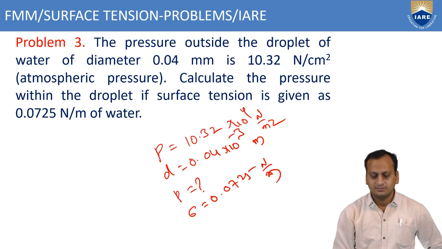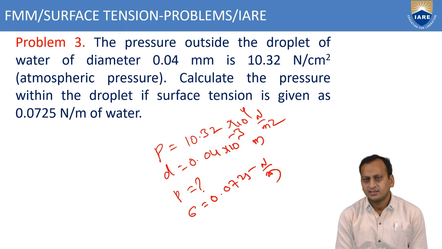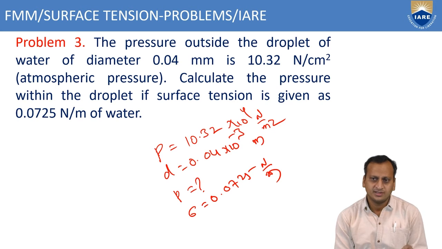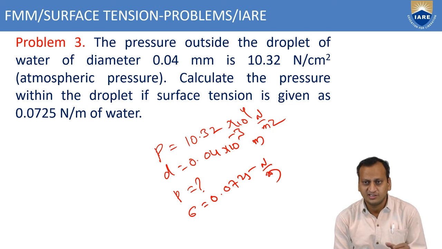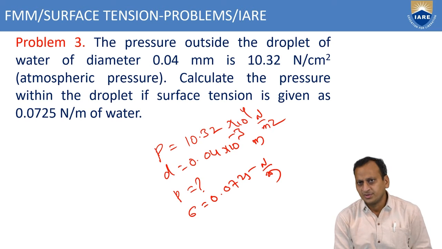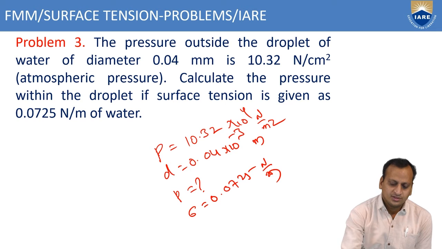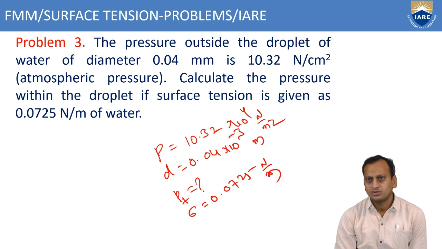Now for this, how do you calculate the pressure inside? The pressure inside is greater than the outside pressure. Outside pressure plus the pressure acting inside the droplet gives the total pressure. So now we have to find PT, the total pressure.